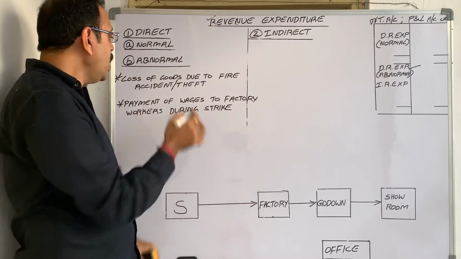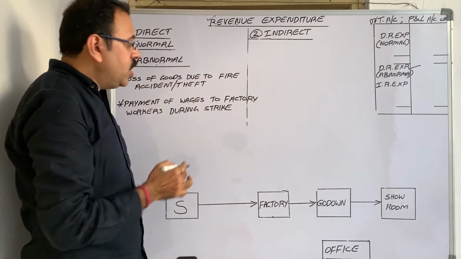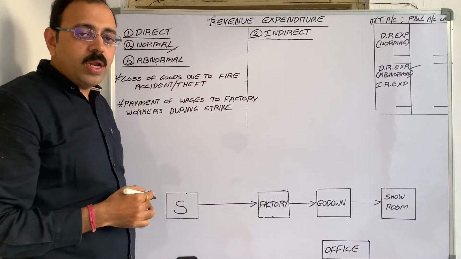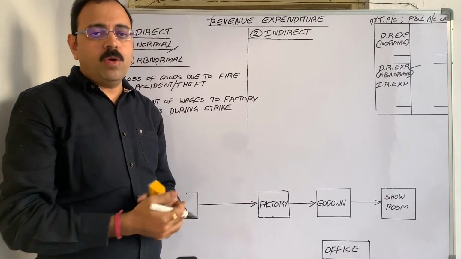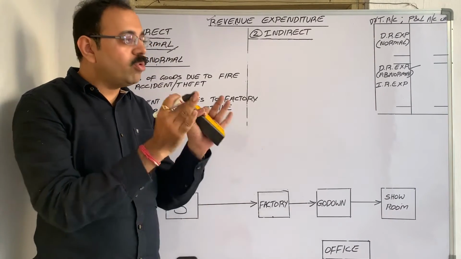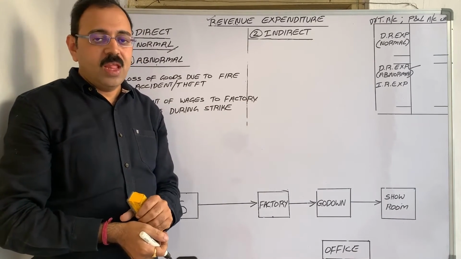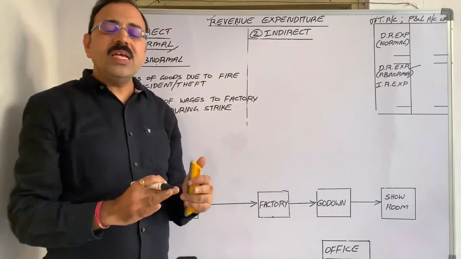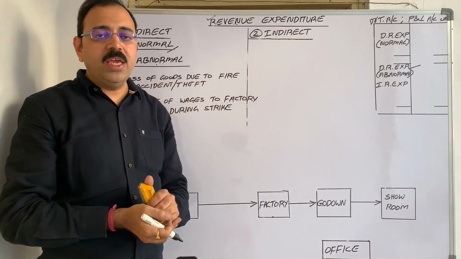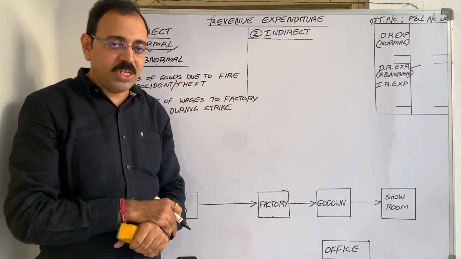Now next one is what? Abnormal direct revenue expenditure. Normal expenditure means what? In manufacturing process, we spend that amount and we know that we have to spend it. So it is an expected expenditure. And abnormal expenditure means what? No businessman wants to spend this money, but unfortunately sometimes he has to incur this expenditure.